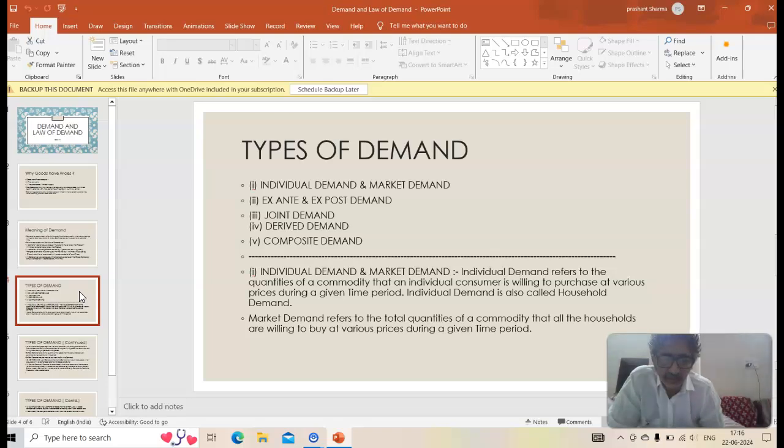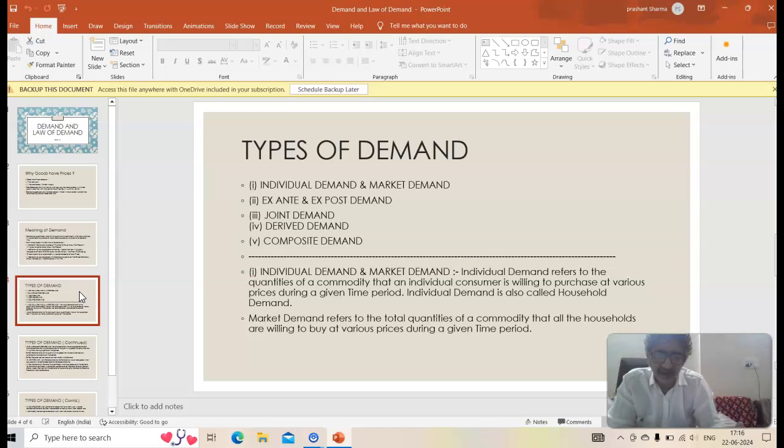So what do I have to do for that? In that case, I'll have to find out the various quantities of milk, in my example, and at various prices which various families are going to buy. So let's say I first go to Mishra ji, then I go to Verma ji, then I go to Sharma ji, and the same kind of questionnaire I give to them to fill up.